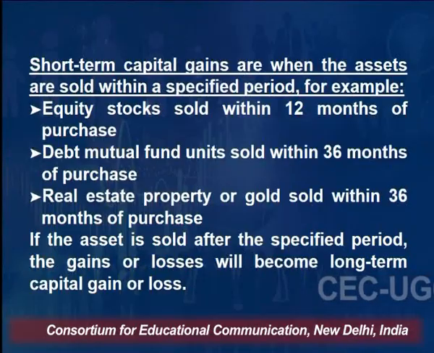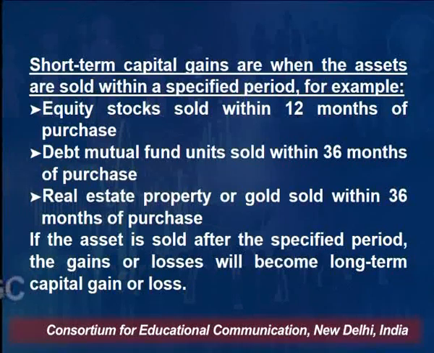If you sell your bonds, debentures, or debt mutual funds within 36 months of the purchase, it will be considered a short-term capital gain. When I use the word capital gain, it can be a loss also. If you buy bonds worth 1 lakh rupees and within 36 months sell them for, say, 97,000 rupees, the 3,000 rupees you have incurred is your short-term capital loss.